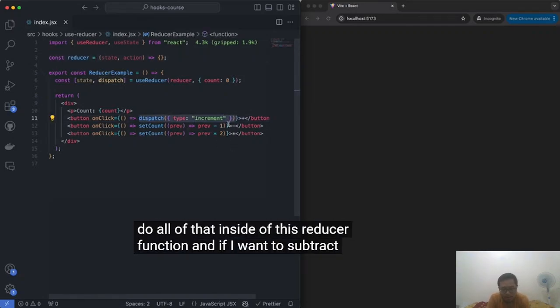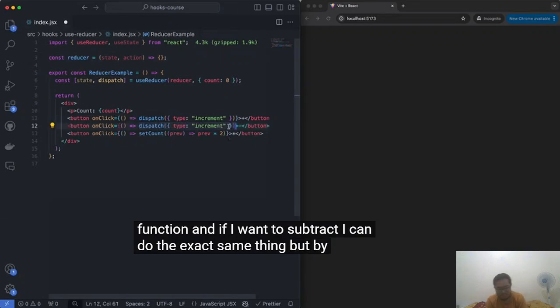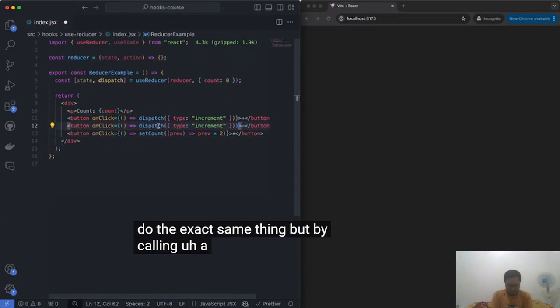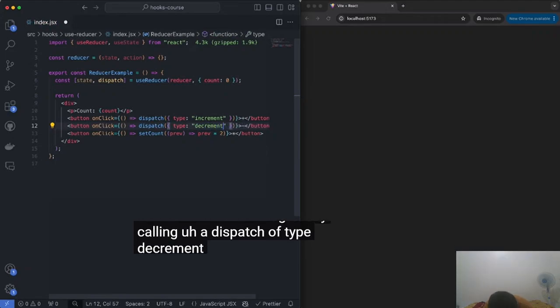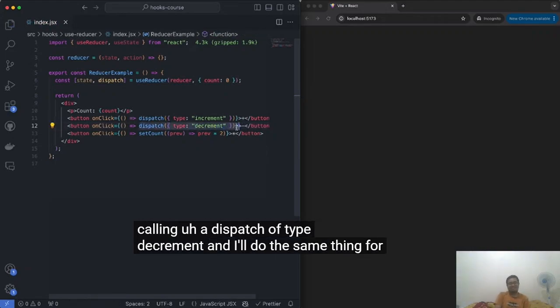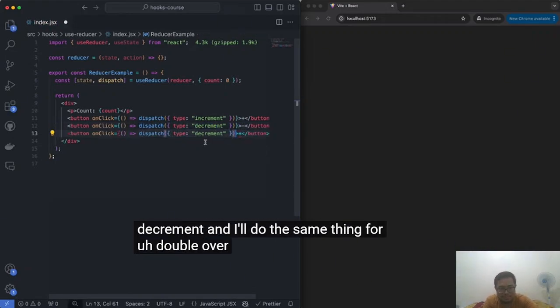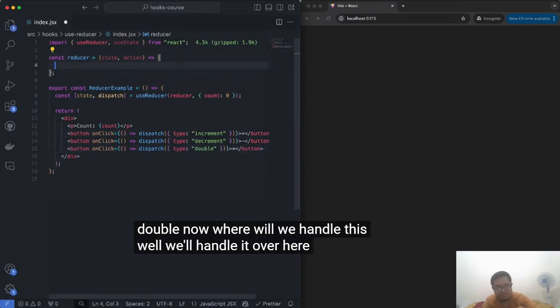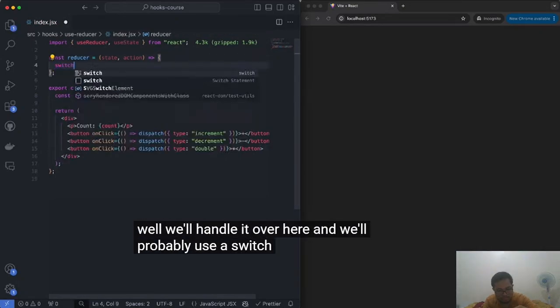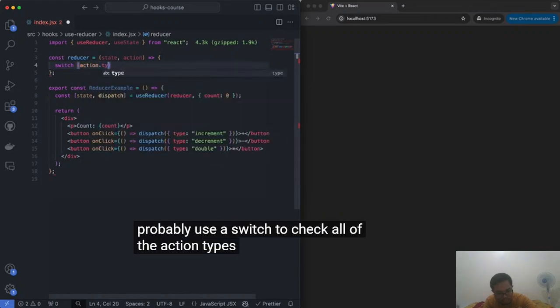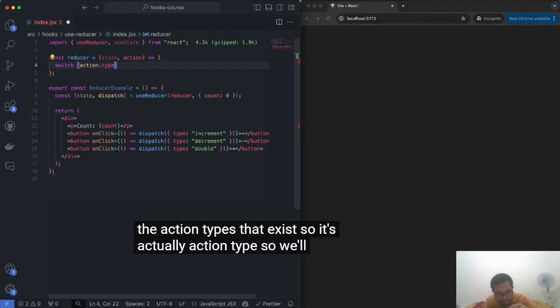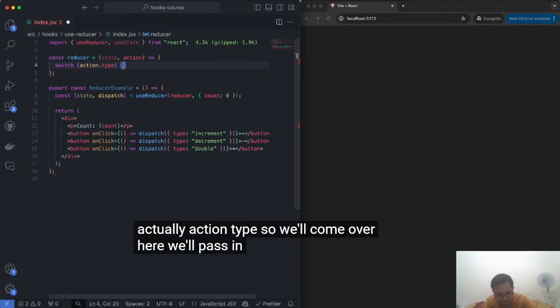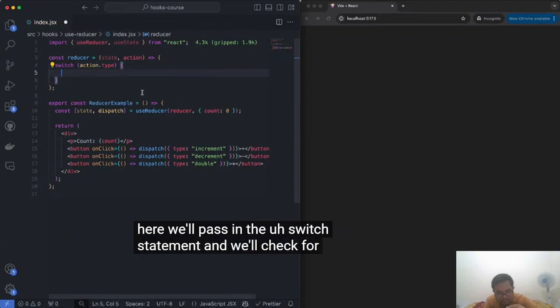And if I want to subtract, I can do the exact same thing, but by calling a dispatch of type decrement. And I'll do the same thing for double over here. I'll call it double. Now, where will we handle this? Well, we'll handle it over here, and we'll probably use a switch to check all of the action types that exist. So it's actually action.type. So we'll come over here, we'll pass in the switch statement, and we'll check for all the cases.